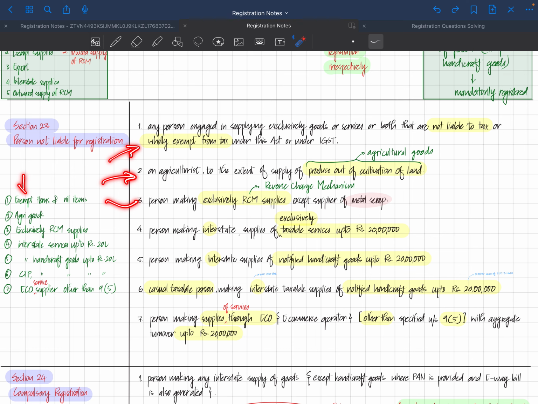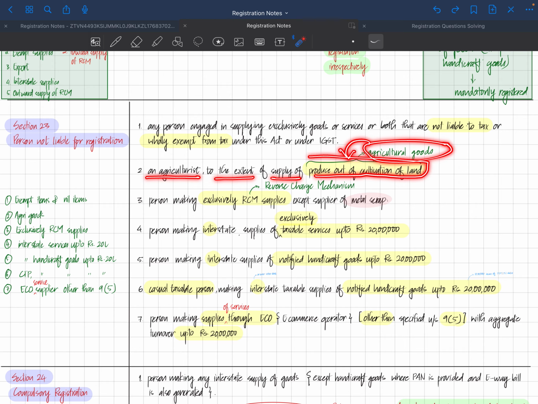You should not write like this. If you write like this, you won't get even a single mark. So the second one, about agricultural goods, we have to write in this way: an agriculturist, to the extent of supply of agricultural goods, which we will write as produce out of cultivation of land. Agricultural goods and produce out of cultivation of land are one and the same, but we write produce out of cultivation of land.